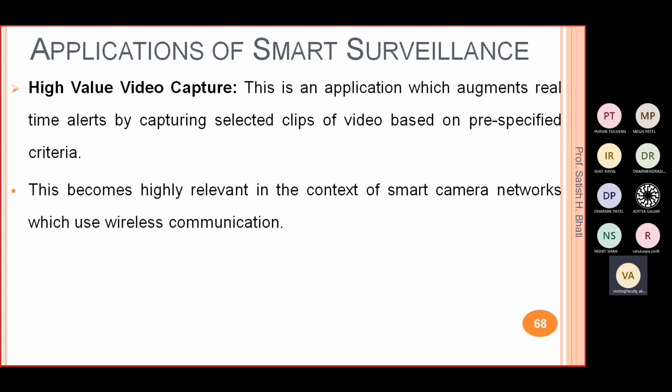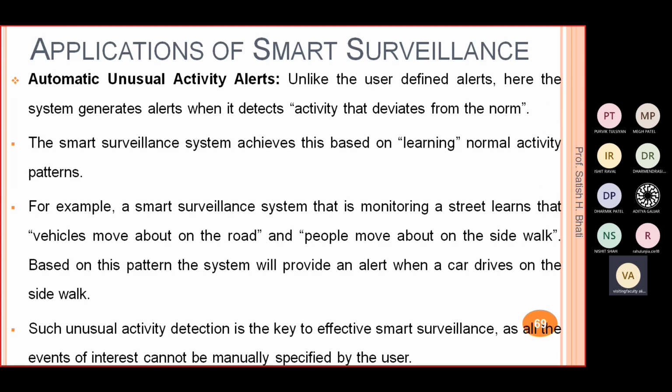Then the automatic unusual activity alert. Unlike the user defined alert, here the system generates an alert when it detects some activity which is different from the normal activity, right? So it's based on comparison between normal activity and some abnormal activity. It's also known as anomaly detection. This smart surveillance system achieves this based on learning normal activity. This is also based on deep learning, machine learning, right?